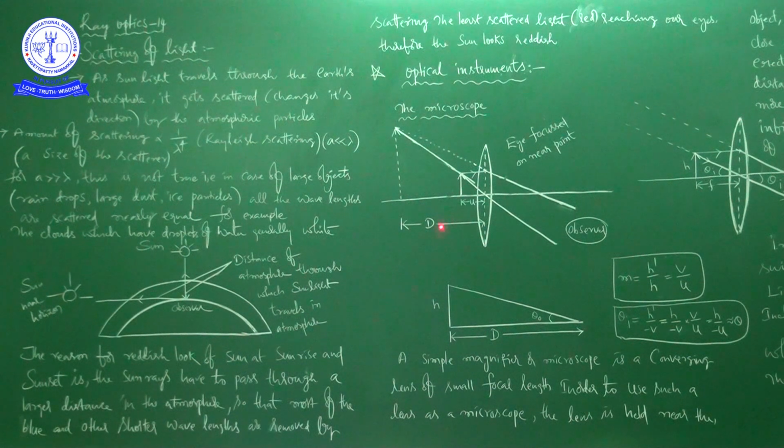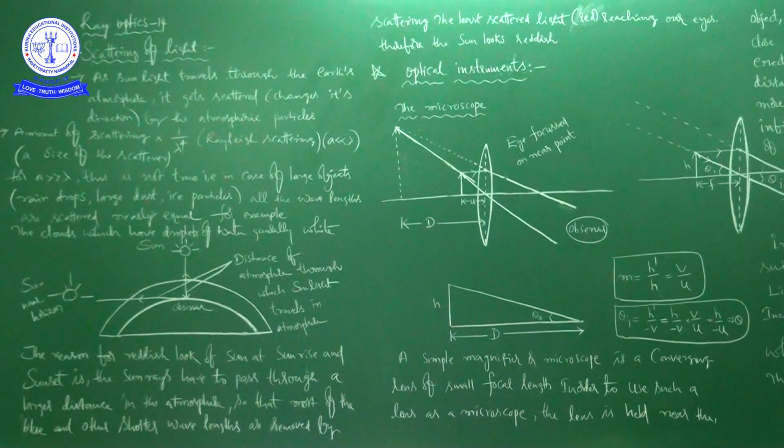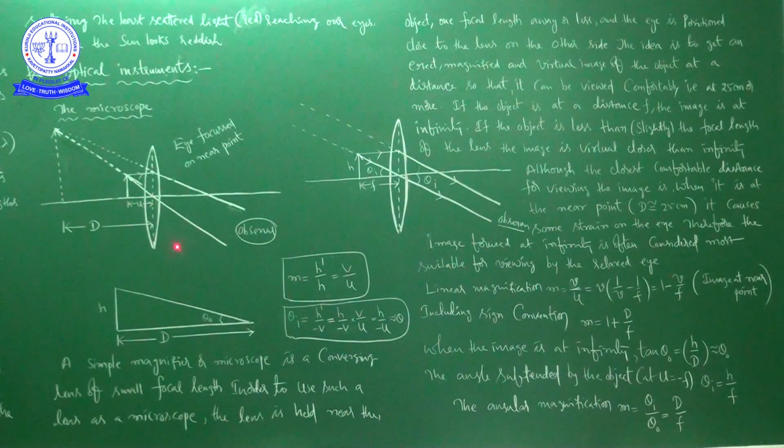So that's why our interest is to magnify the size of the object. We want to see the object in larger size. So that's why it is a picture which shows magnification. This is the picture which shows the ray diagram of a simple microscope regarding magnification.